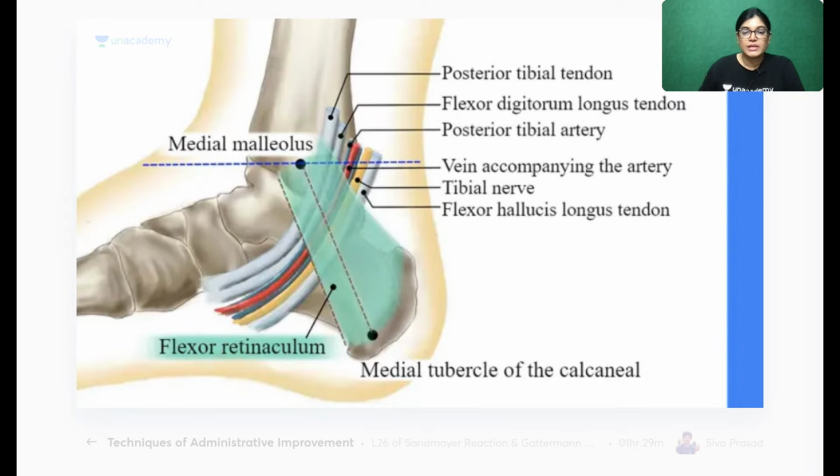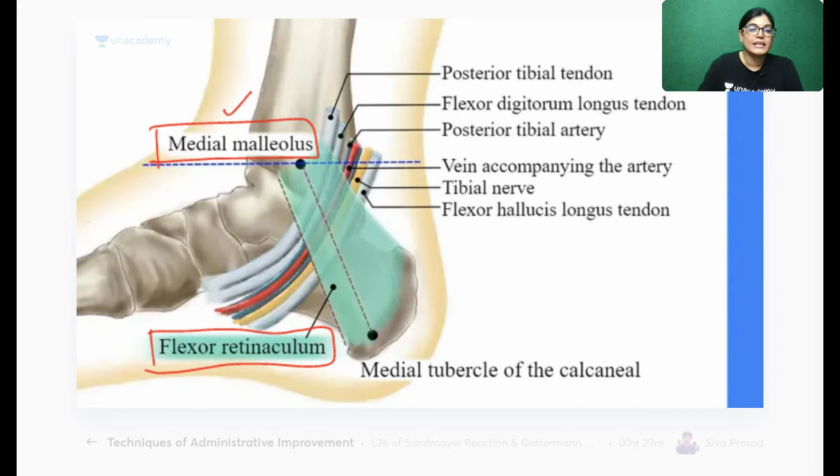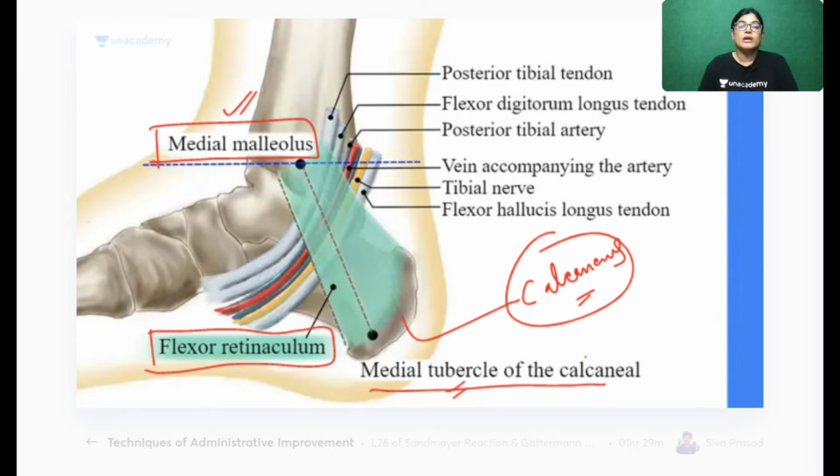Okay, can you see here? I have just highlighted this diagram. The flexor retinaculum is a modification of deep fascia which connects the medial malleolus to the medial tubercle of the calcaneum bone. Which bone is this? This is the calcaneus bone, or the heel bone. So this band of structure which you are seeing here is the flexor retinaculum, which will compress the